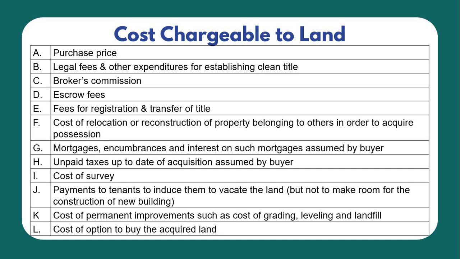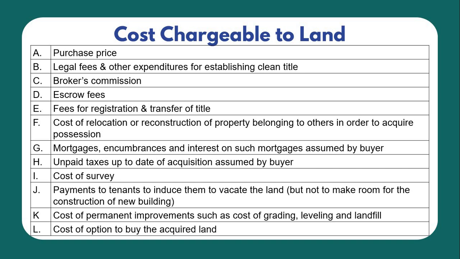Next, cost of survey, payment to tenants to induce them to vacate the land but not to make room for the construction of new building. Next is cost of permanent improvements such as cost of grading, leveling, and landfill. And last but not the least, cost of option to buy the acquired land.